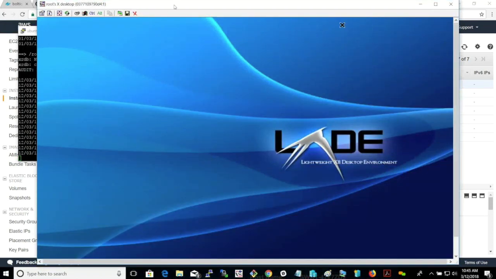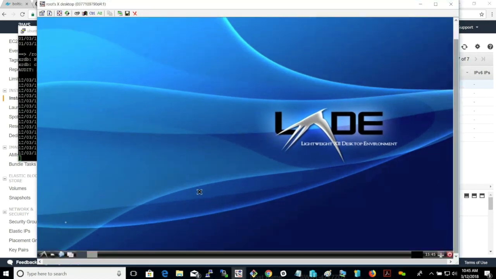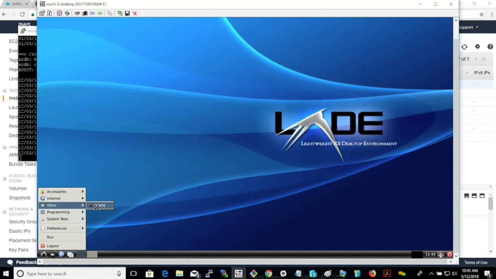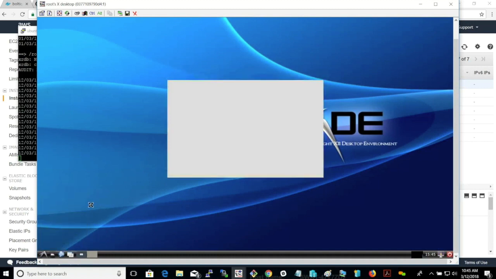Then you'll have a desktop show up. This is where you'll interact with the BOLT Lite application. You'll just launch IntelliJ and follow the additional instructions for interacting with the BOLT Lite framework.